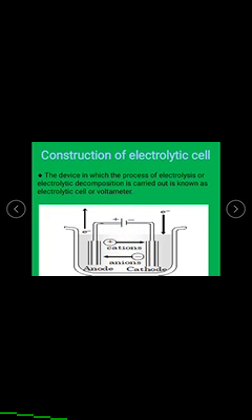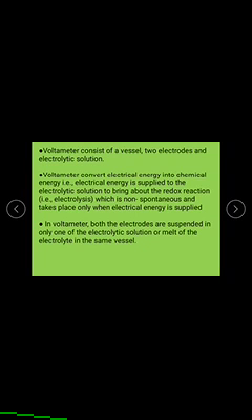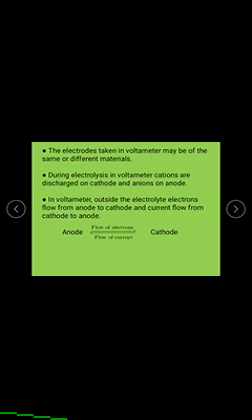Those ions move towards oppositely charged electrodes. Cations are discharged at the cathode, anions are discharged at the anode, and the corresponding products are formed at the electrode. Here the flow of electrons takes place from anode to cathode, then current flows from the cathode to anode.